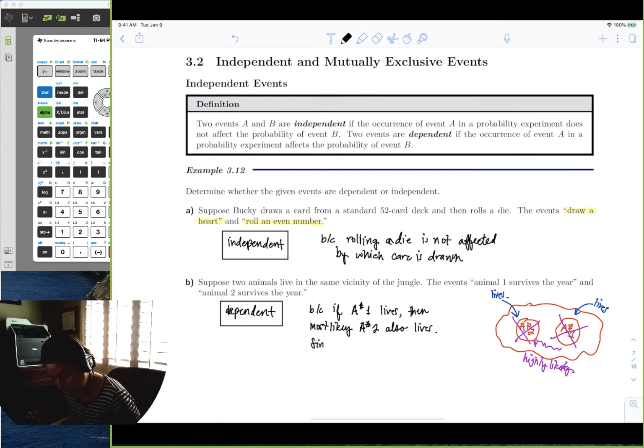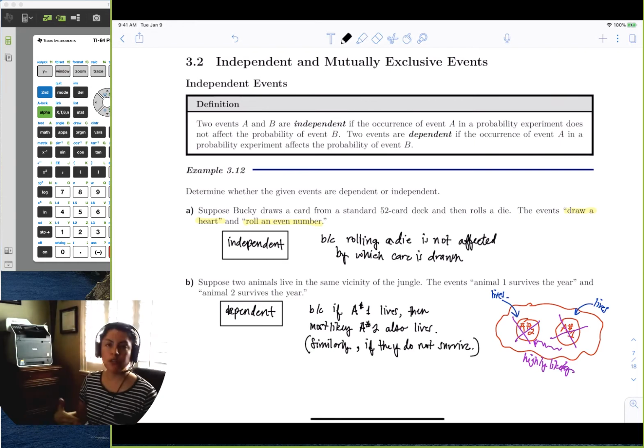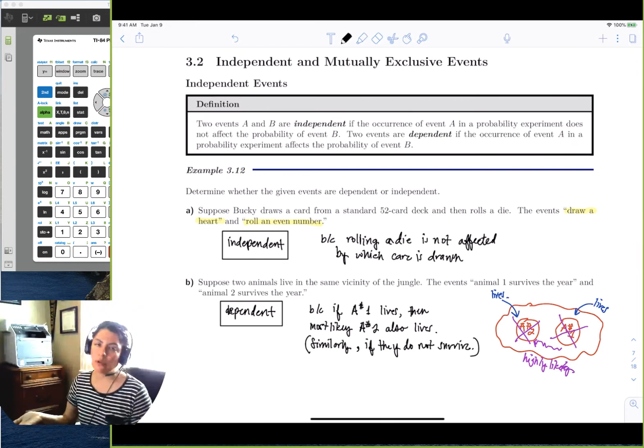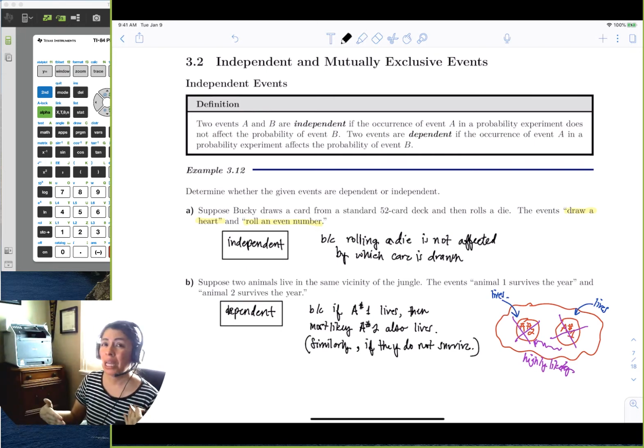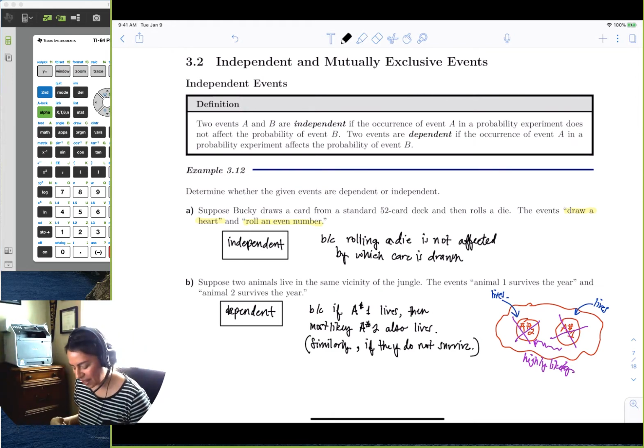And similarly, if they do not survive, I'll put in parentheses, if animal 1 doesn't survive, most likely animal 2 will not survive. And if animal 1 lives, most likely animal 2 can expect to live. So it's kind of the same thing with living and then dying.